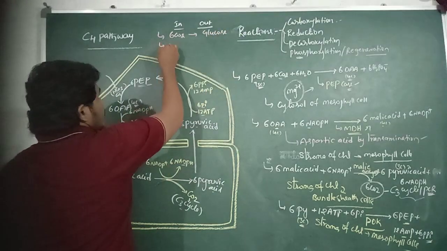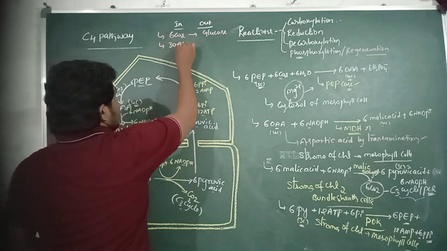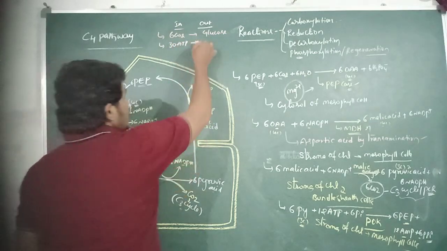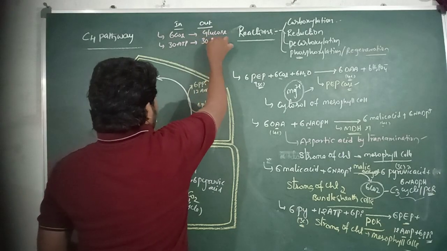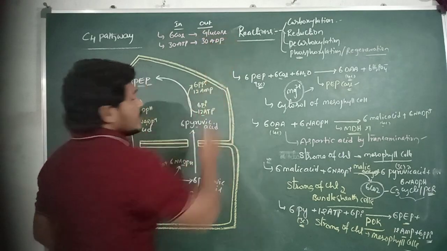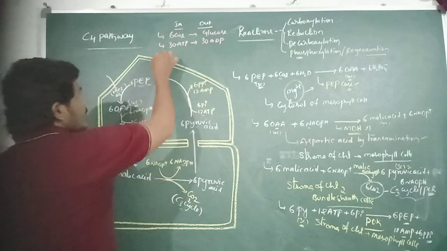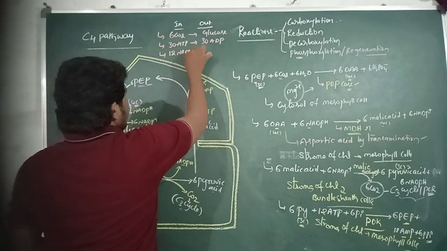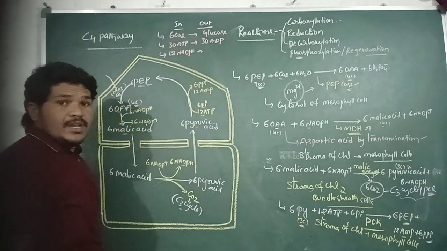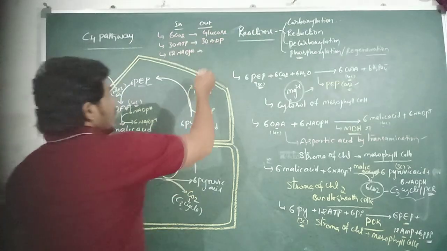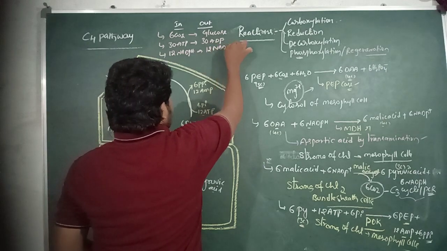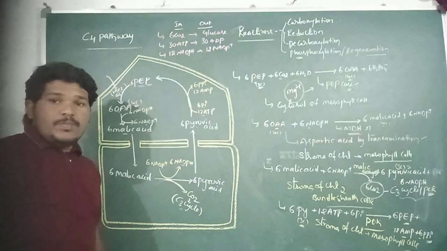And 30 ATP molecules are involved in the C4 pathway for the synthesis of 1 glucose molecule, which are released as 30 ADP molecules. And 12 NADPH molecules are involved in the formation of 1 glucose molecule, and 12 molecules of NADP plus are released.